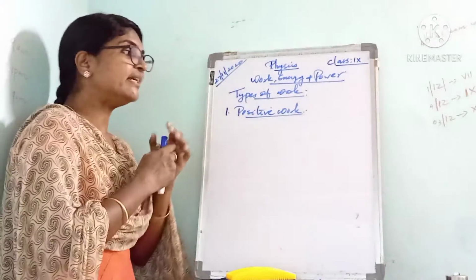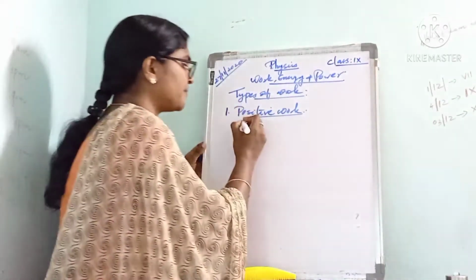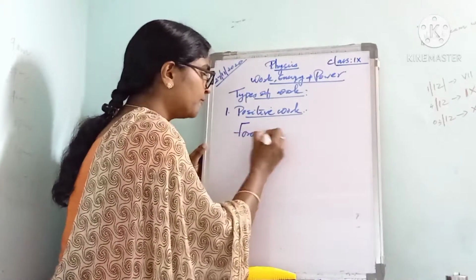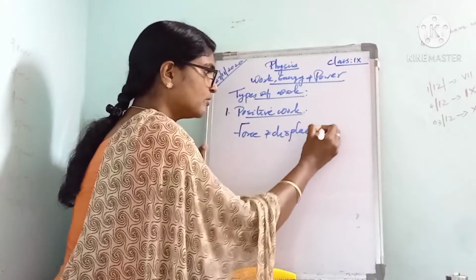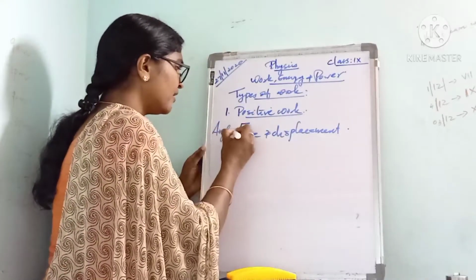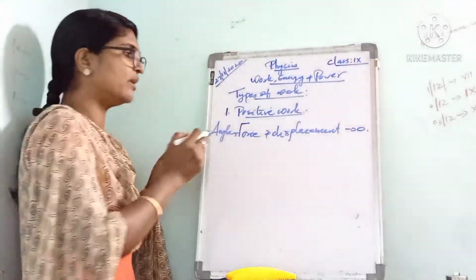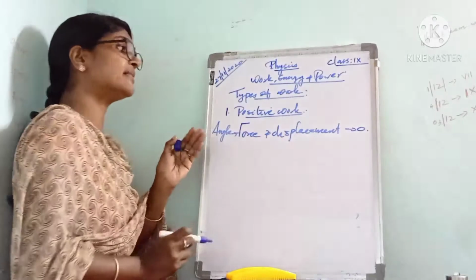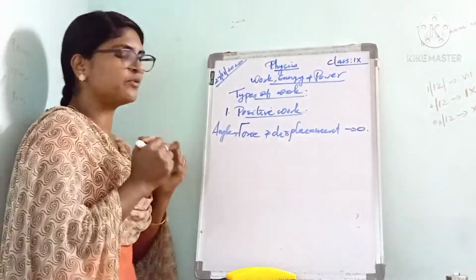When the work done is positive, the angle between the force and displacement is zero. You will study in detail in the plus one class how the angle becomes zero in the case of positive work.